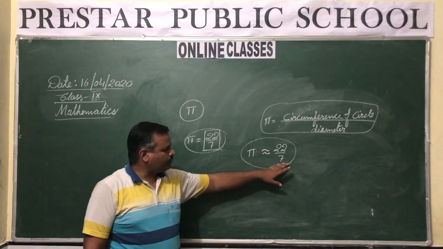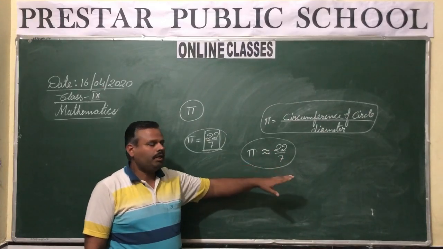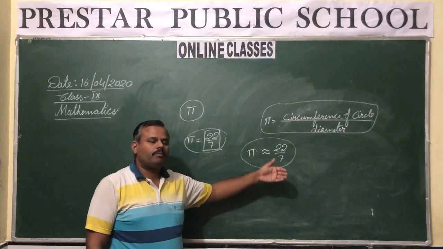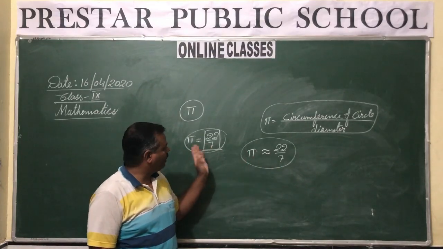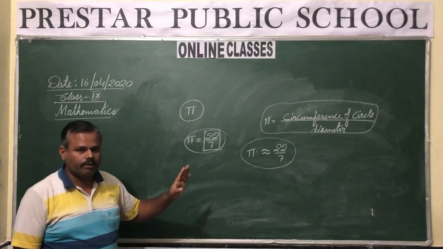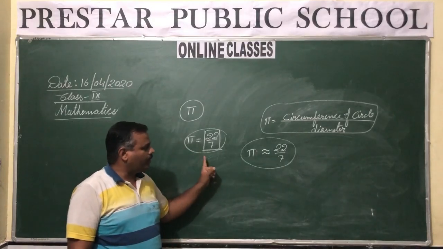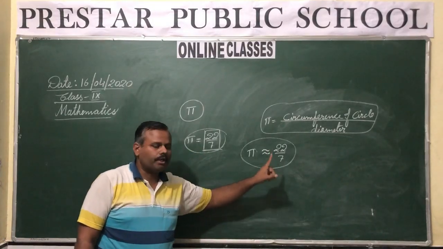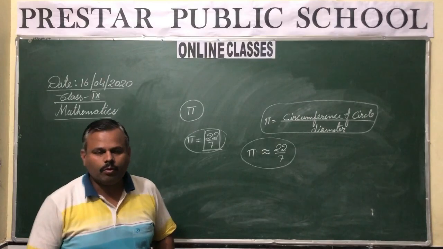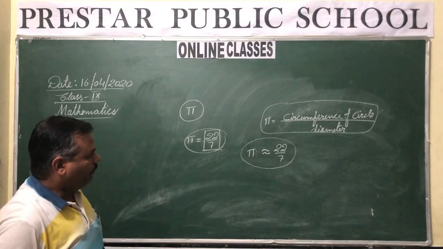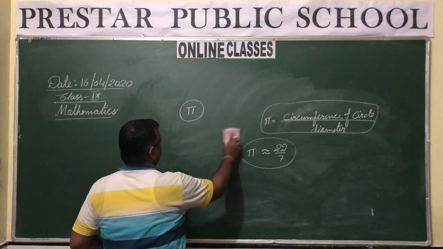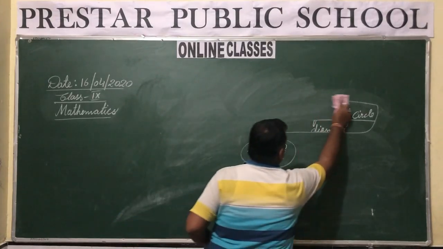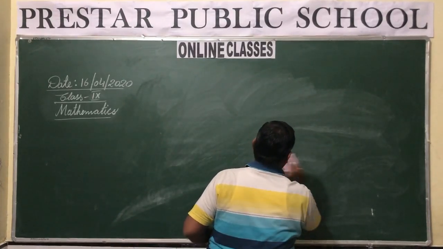Now why is this approximate value taken? So that when we are calculating, it becomes a little bit easy for us. That is why pi equals 22 upon 7 is taken, but actually it is not equal to 22 upon 7; it is approximately 22 upon 7. Otherwise, the exact value of pi is taken as an irrational number.